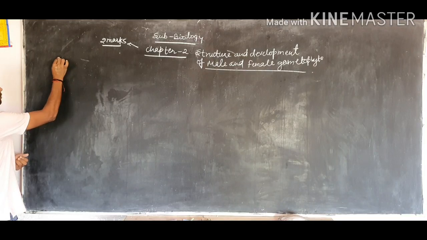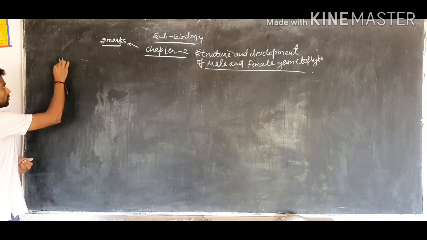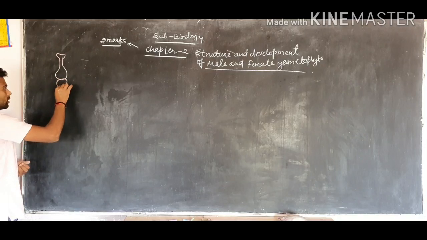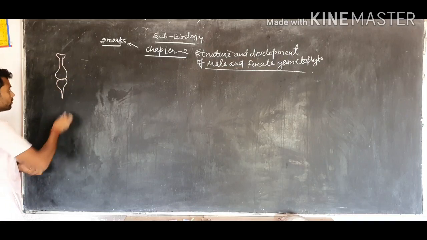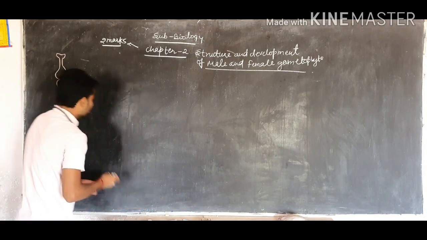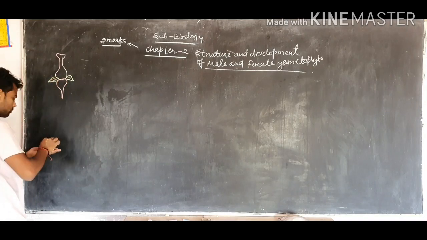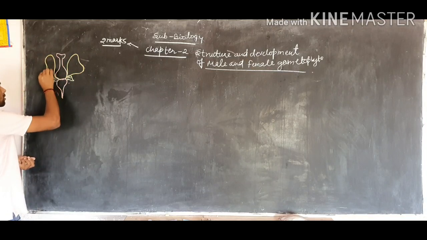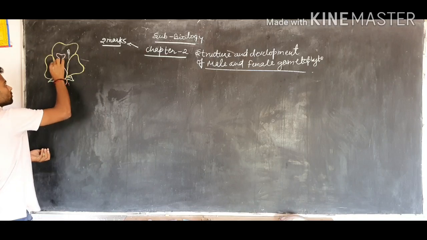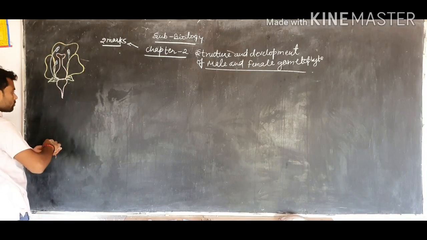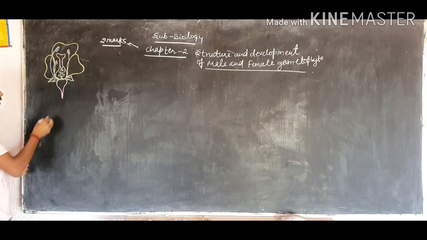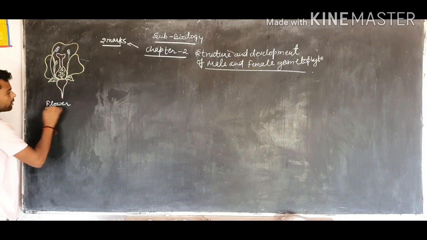Now we know that each flower consists of several whorls. This is a typical diagram of a flower.